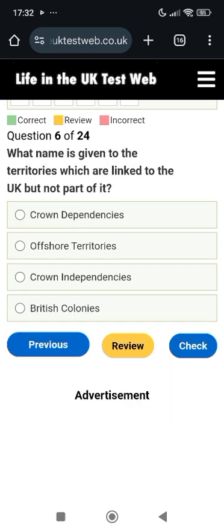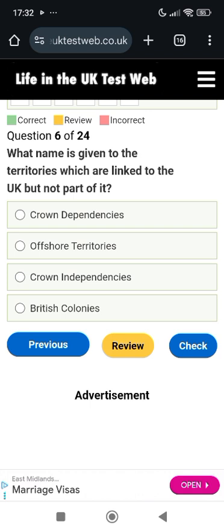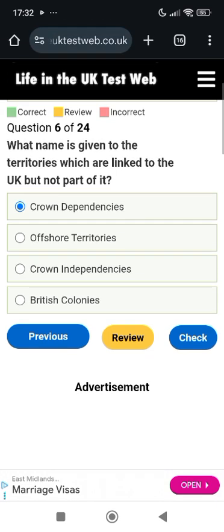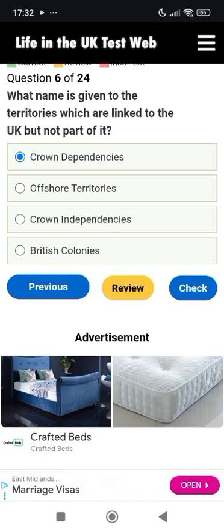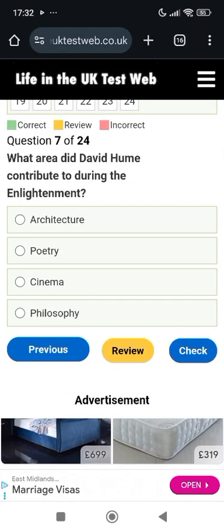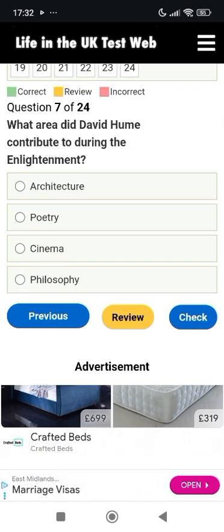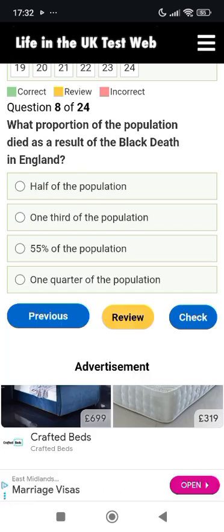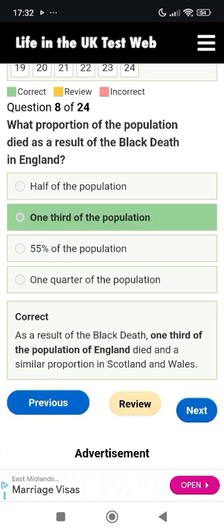What name is given to the territories which are linked to the UK but not part of it? These are called crown dependencies. Yes, these are the Crown dependencies: St. Helena, the Channel Islands and the Isle of Man. Okay. What area did David Hume contribute to during the Enlightenment? It's philosophy. What proportion of the population died as a result of the Black Death in England? It's one third of the population.